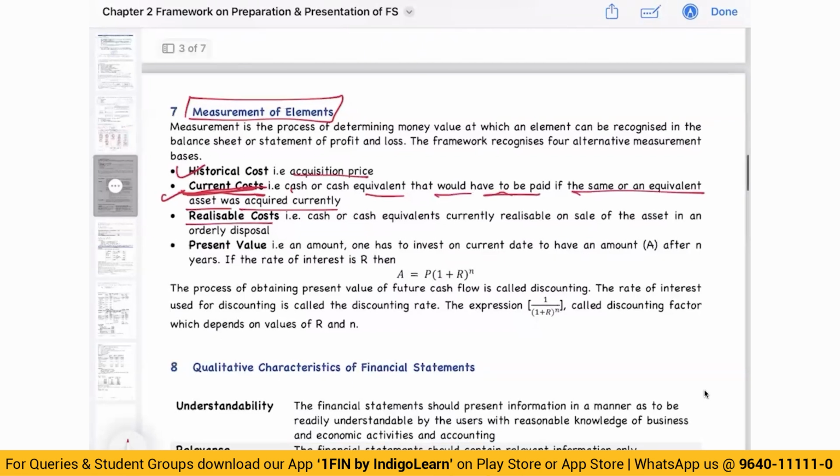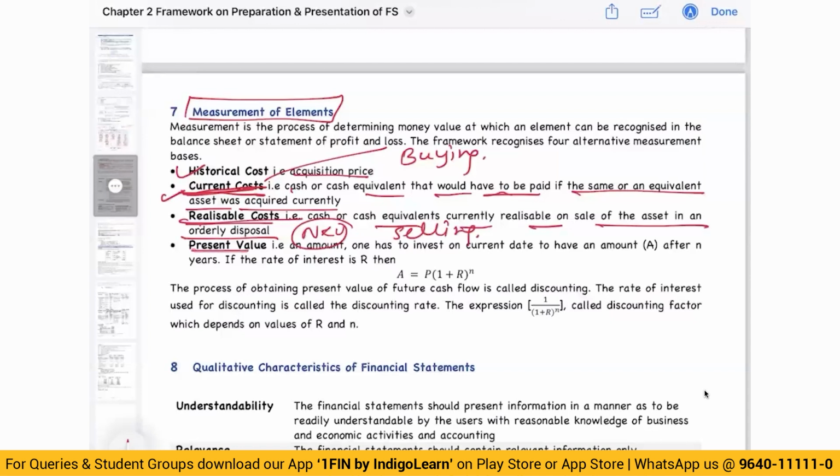Then we have realizable cost, net realizable value, what we talk about. Cash currently realizable on sale of asset in a disposal. So what is the difference? Current cost means amount that I need to pay if I have to acquire the asset. Realizable means the amount that I will get if I sell the asset. So current cost is from buying perspective. Realizable cost is from selling perspective.